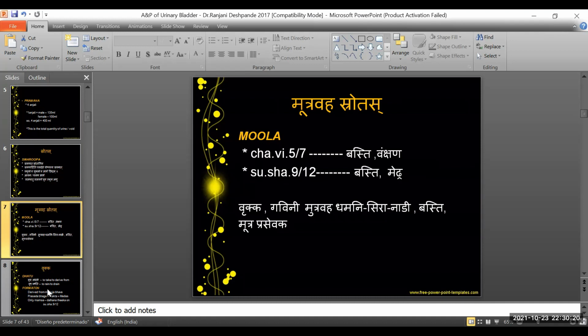Now, talking about the various parts or organs that comprise this Mutravaha Srotas: Vrukka, the kidneys; Gavini, the ureters; Mutravaha Damani, Sira, and Nadi. These are the complex structures, including the vascular system of the Mutravaha Srotas. Then we have the Basti, the urinary bladder, and the Mutra Prasevaka, the urethra through which the urine comes out of the body. So these are the correlations of all of these parts that comprise the Mutravaha Srotas as a whole.